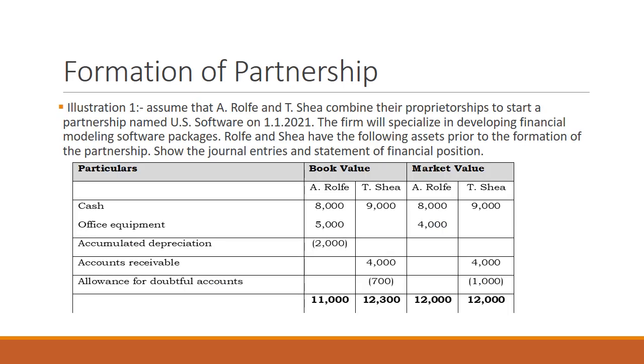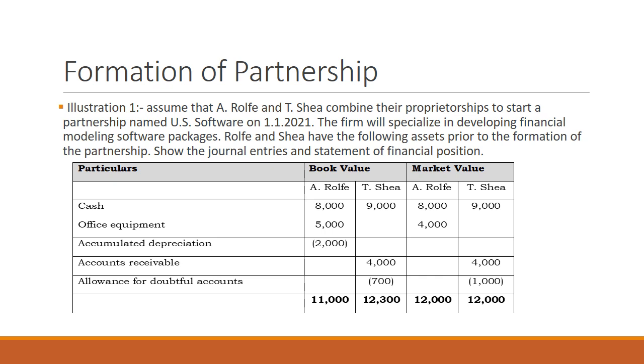So, for instance, let us have illustration number 1 to see how two independent businesses can be combined to form a partnership. Assume that A-ROF and T-Share combine their proprietorships to start a partnership named US Software on 1st January 2021. The firm will specialize in developing financial modeling software packages. A-ROF and T-Share have the following assets prior to the formation of the partnership. Show the entries and the statement of financial position.